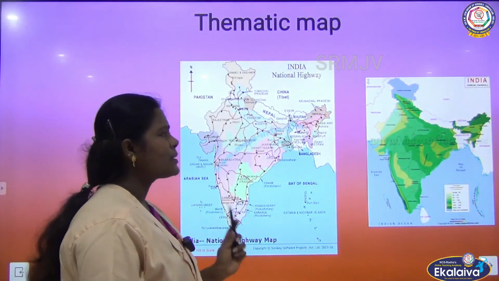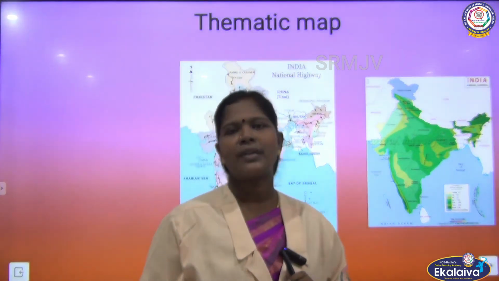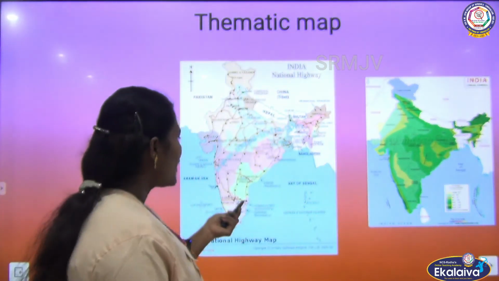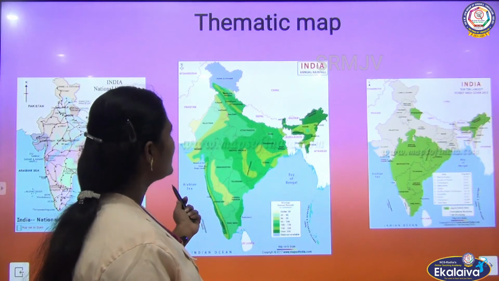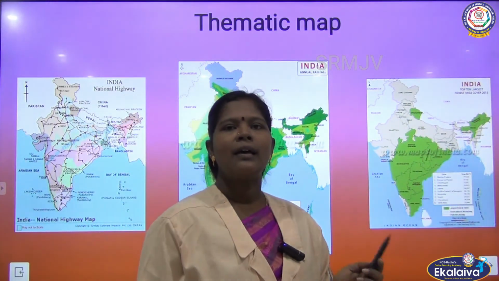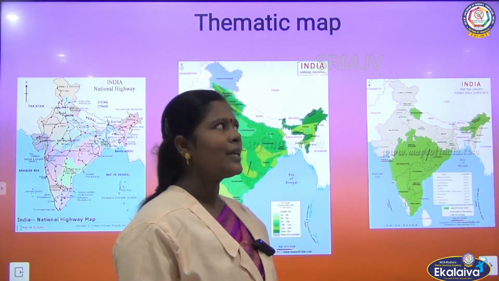Thematic map. Some maps focus on specific information such as rainfall map, road map and distribution of forests and industries. These are called thematic maps.